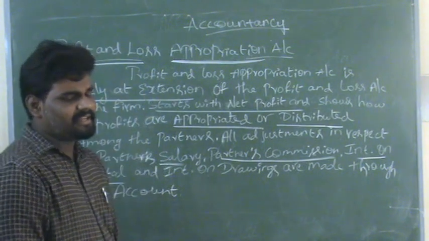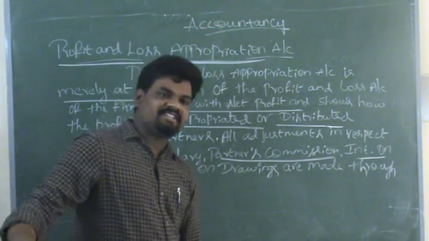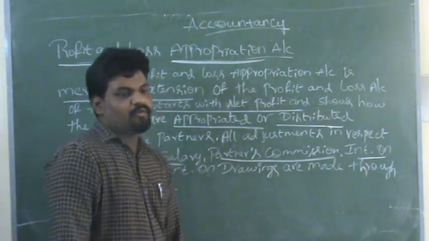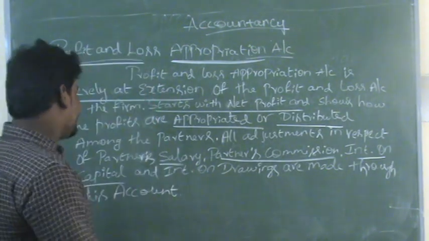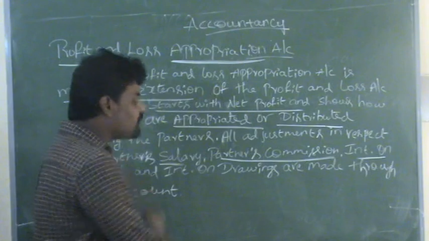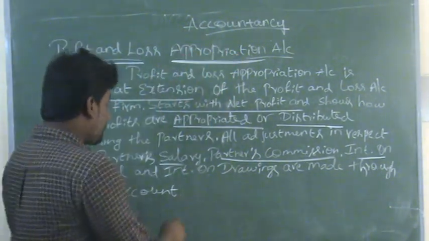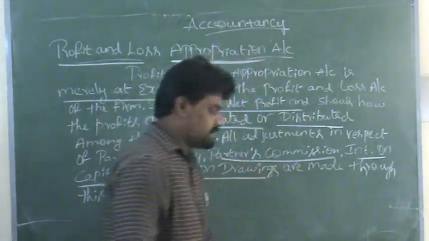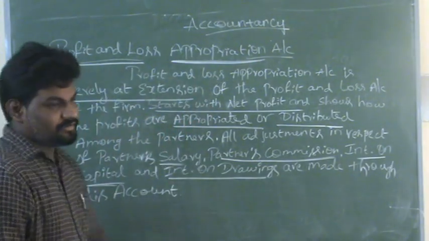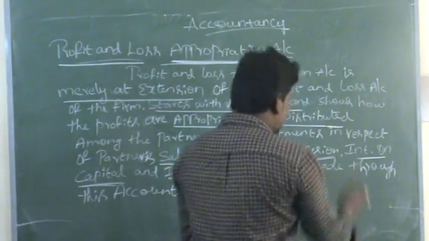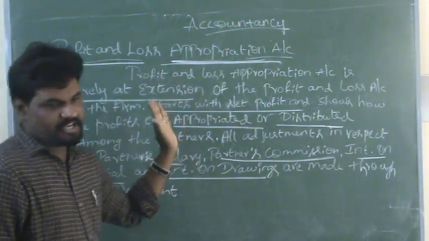Each and every partner must invest some capital in the business, and for that capital they get interest, so interest on capital is recorded in the profit and loss appropriation account. Interest on drawings is also recorded in this account. This is the profit and loss appropriation account.